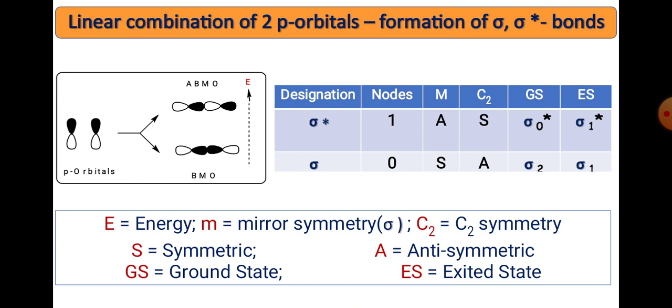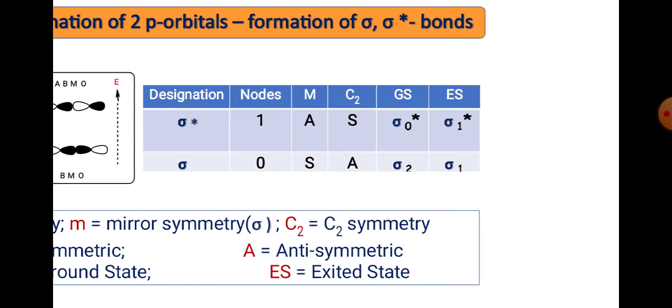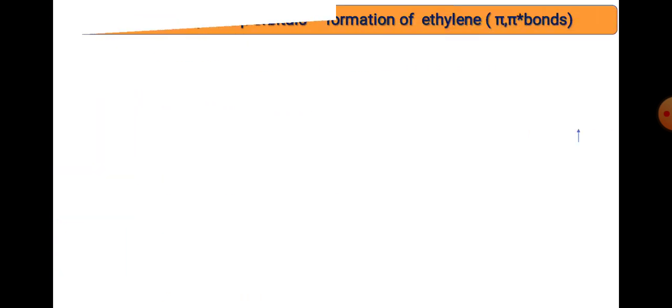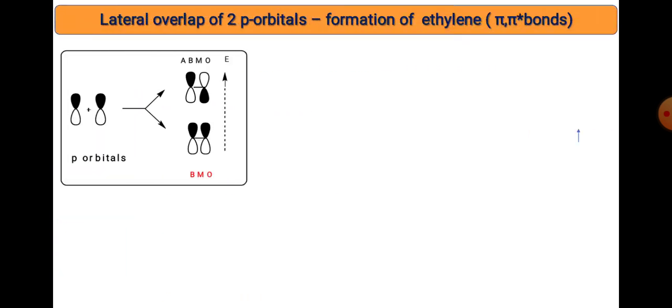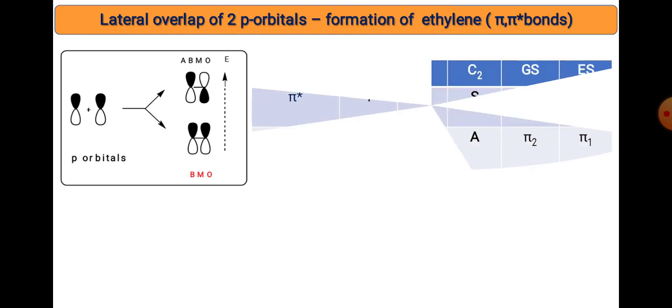Similarly, sigma bonds are formed by the overlapping of s orbitals. Sigma bonds can also be formed by the overlapping of pz orbitals. Similarly, the overlapping of p orbitals, that is px or py, makes the pi bond. One of the best examples is ethylene, where the p orbitals mix and overlap together to give the bonding as well as anti-bonding region.